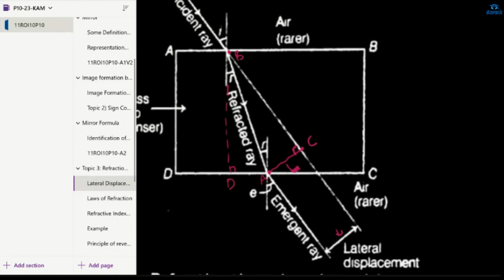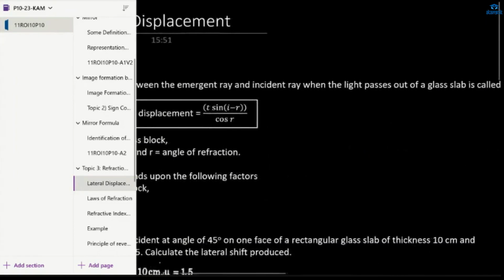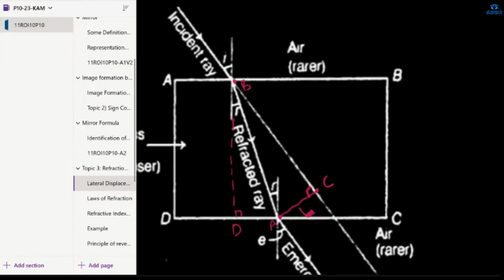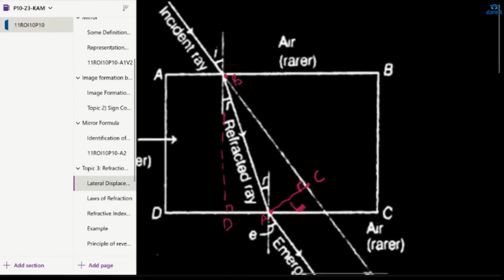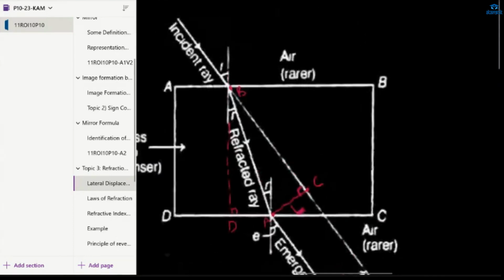We have two right angle triangles. From these two triangles, we'll derive the formula for lateral displacement. Now we'll see triangle ABC. For triangle ABC, what is angle B?